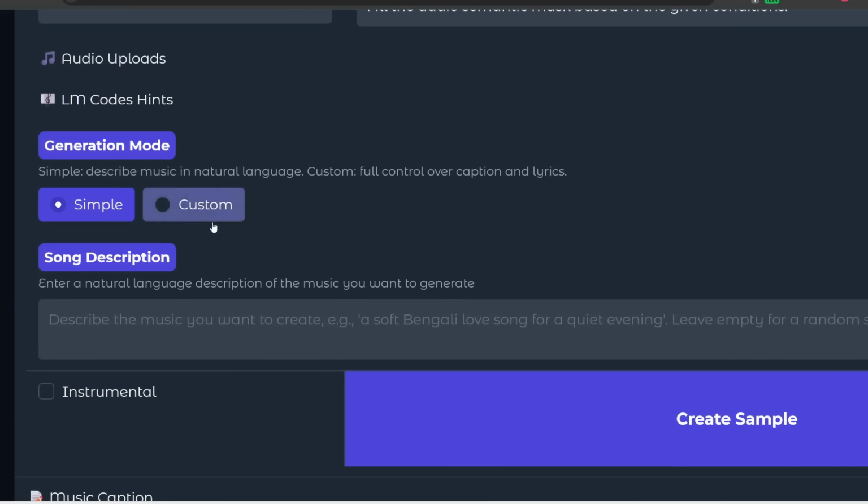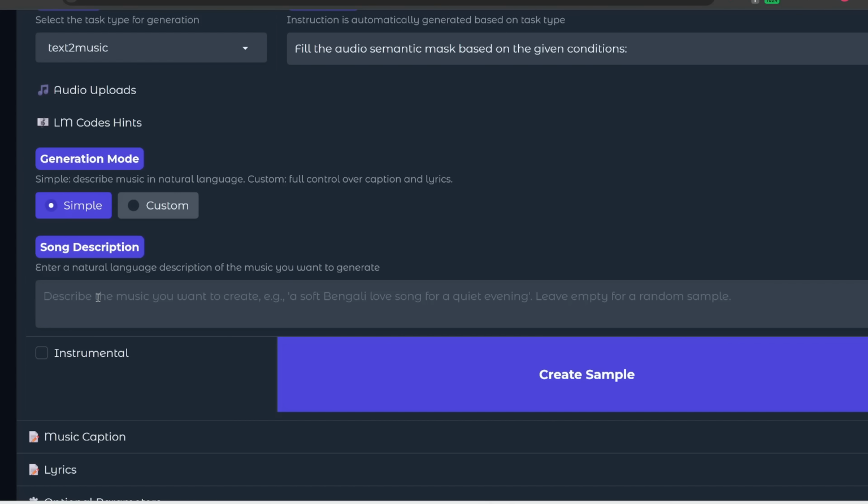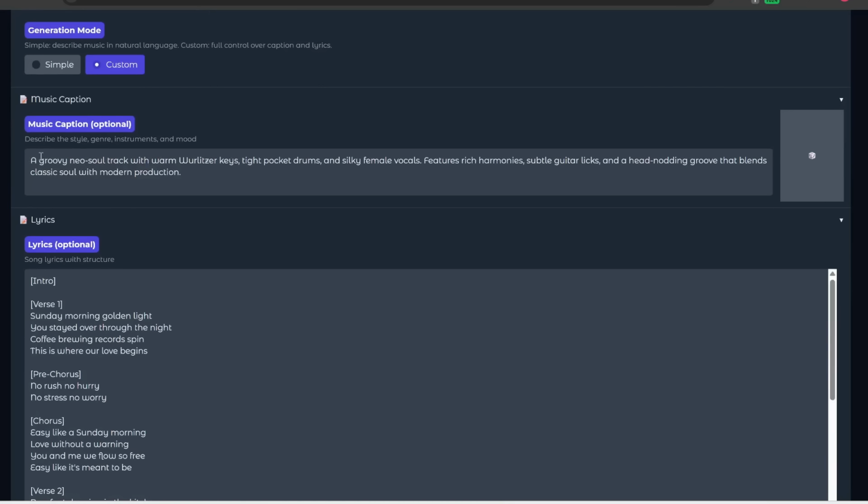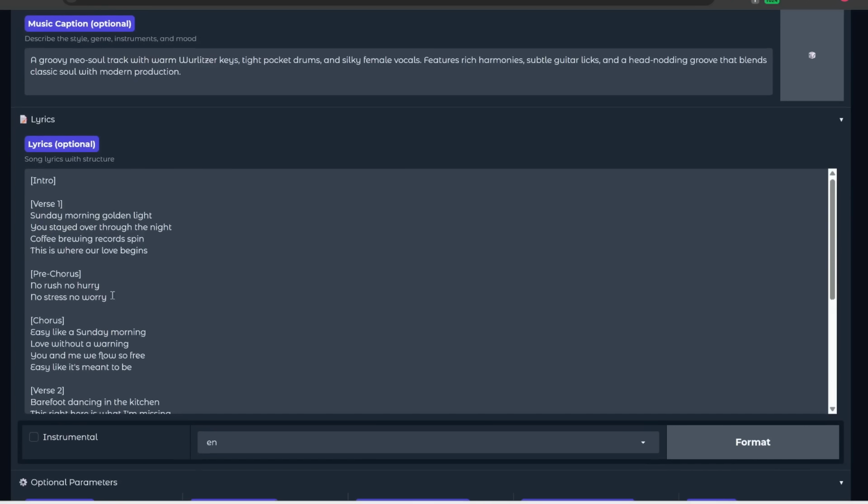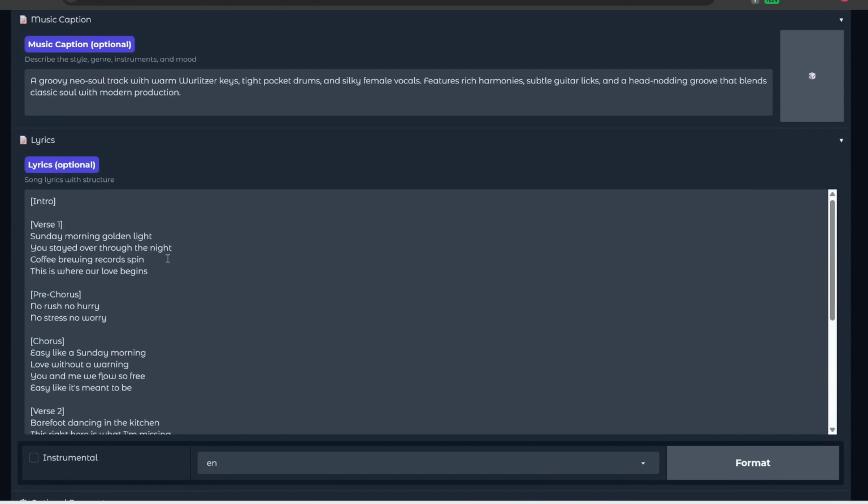Now, there are two modes you can choose from. For simple mode, you can just enter a text prompt describing the song and the lyrics. For example, a pop song about Bitcoin crashing, female vocals, English, and that's pretty much it. It would proceed to enhance your prompt further and generate lyrics for you. Or you can select custom, where you would need to enter a caption and your lyrics over here. So here's just a quick example.